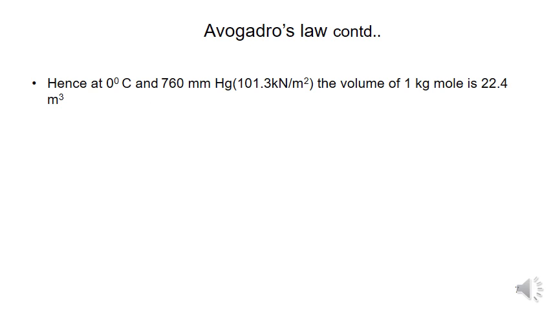So what is it telling us? Hence at 0 degree centigrade, that is 273 Kelvin, at NTP conditions, the volume of 1 kg mole is asked. NTP conditions are nothing but 0 degree centigrade and 760 mm of mercury. The volume of 1 kg mole is 22.4 meter cube. We have to remember that this value is only for NTP conditions.